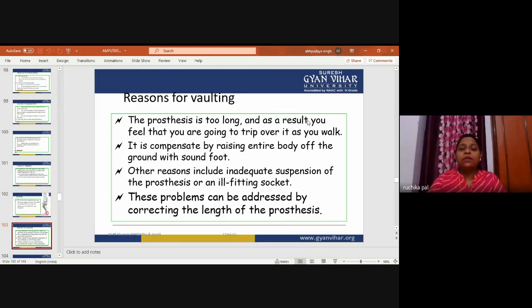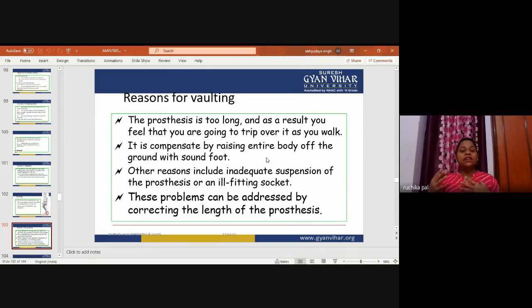Reasons for vaulting: the prosthesis is too long, and as a result, you feel that you are going to trip over it as you walk. You feel you are going to fall on the ground. So that can lead to vaulting. It is compensated by raising the entire body off the ground with the sound foot. So this is the compensation which the patient does.